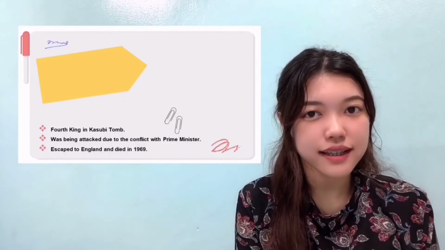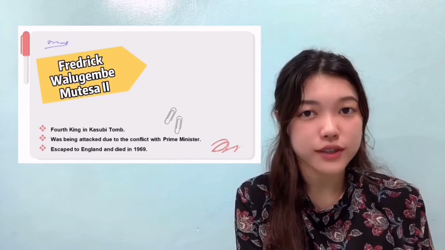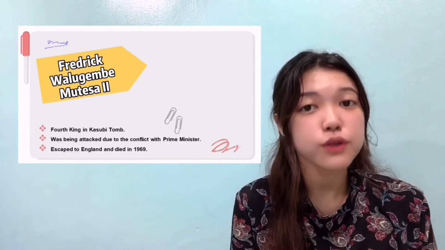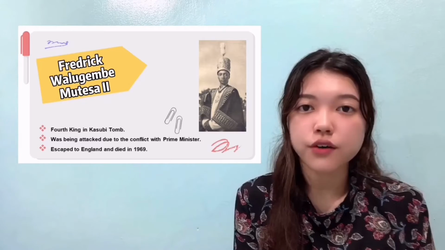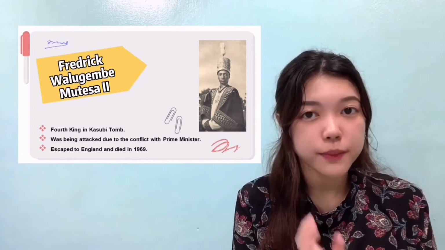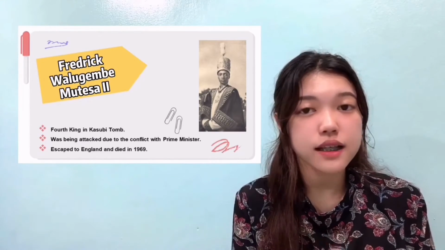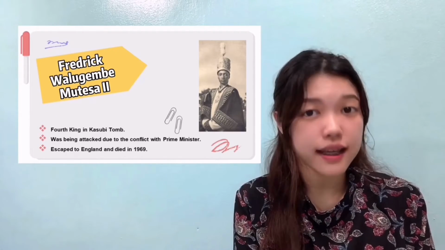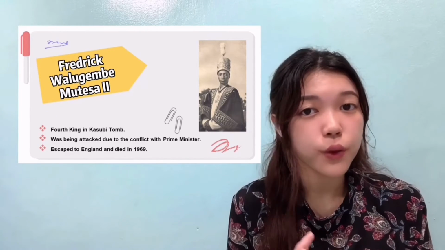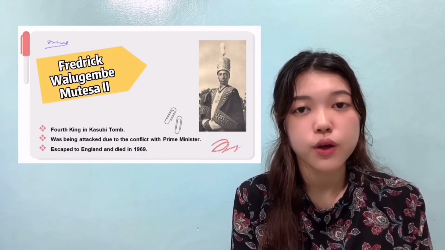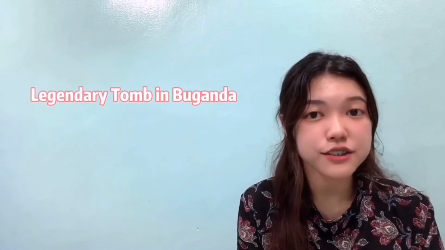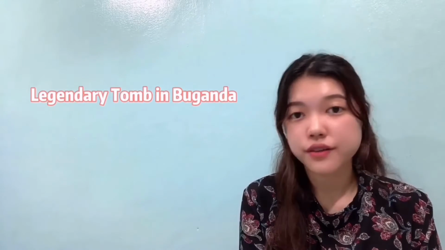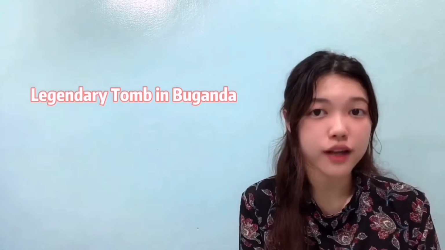And the last king, Frederick Walugembe Mutesa II, which is also the fourth king. After his palace was attacked due to the conflict with the Prime Minister, Milton Obote, he escaped to England and died in 1969. So the body of Mutesa II was brought back and buried at the Ghzp tomb. Therefore, the Ghzp tomb became a legendary tomb, which is the burial ground of these four kings of Buganda.